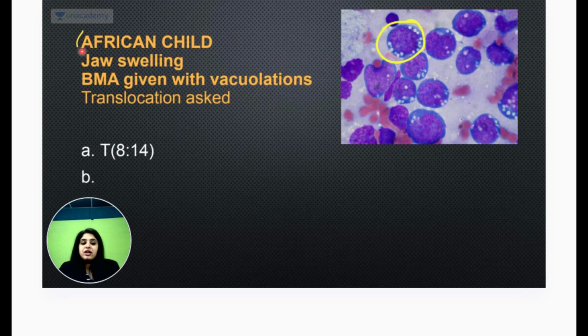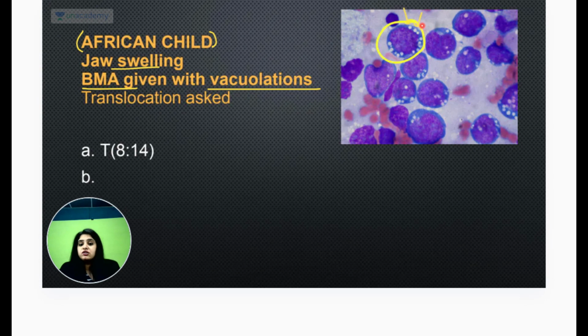Again, African child I have added. African child was not given in the question, but I did not want to take away his limelight, because this African child is very, very famous, and that child has one question every time on him. So this time they did not give his photo, and did not mention African child also. They've taken away his whole limelight, but the question is still the same. Despite them not giving him any credit, the question is the same. There was a jaw swelling, and the bone marrow or that swelling was showing vacuolations.